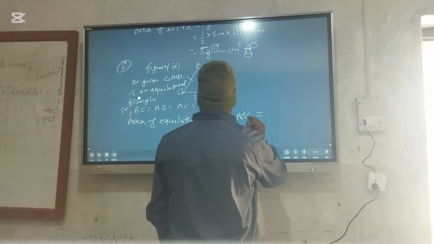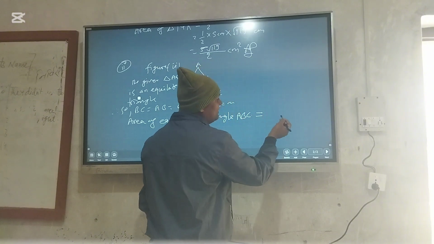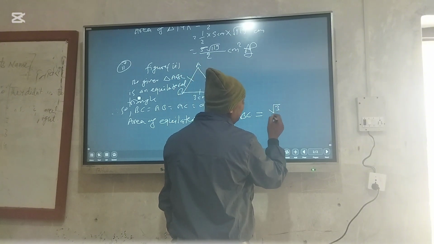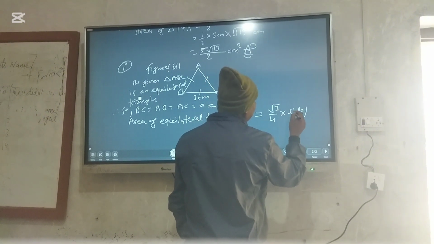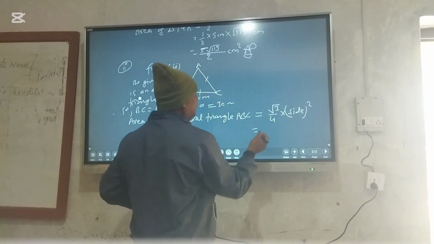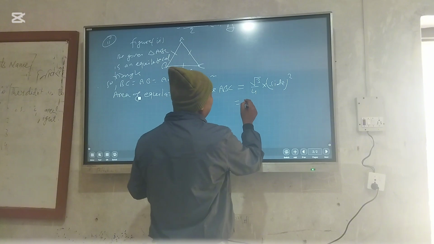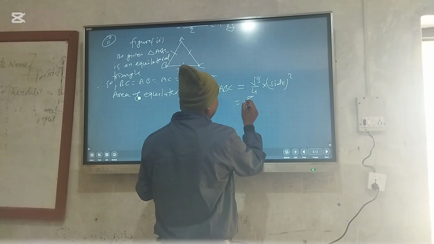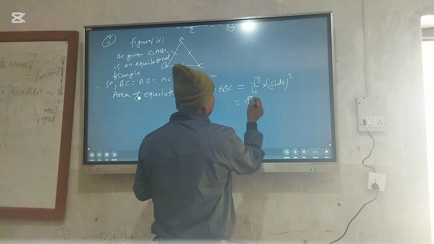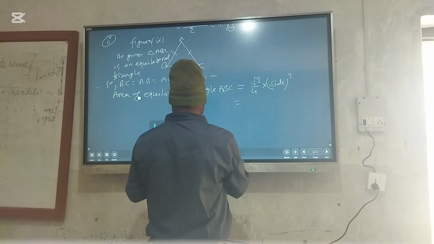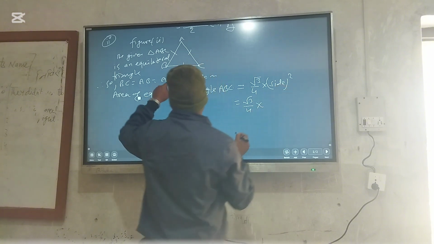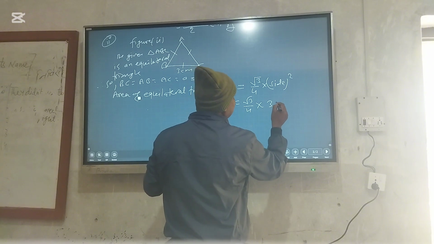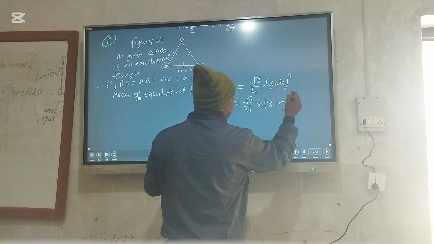Then the area of an equilateral triangle is root 3 by 4 side square. What is the side? 3 centimeter. Therefore, we write root 3 by 4 multiplied by side, the value of side is 3 centimeter, whole square.